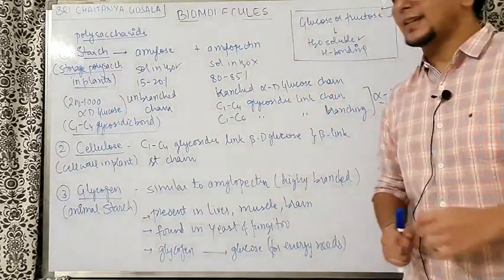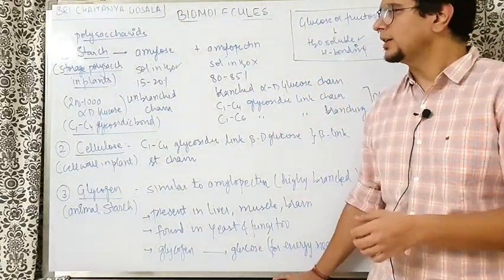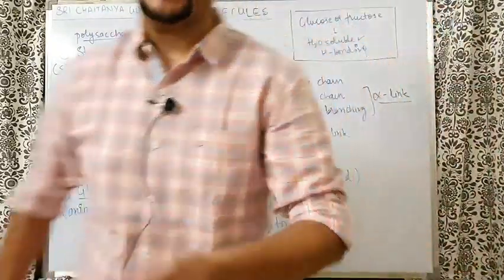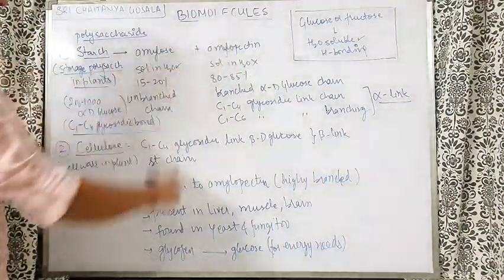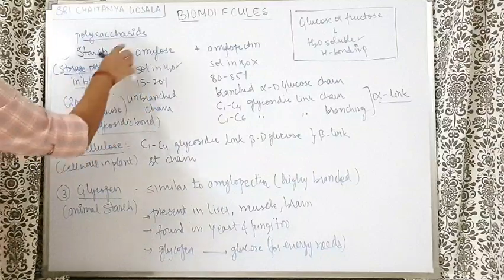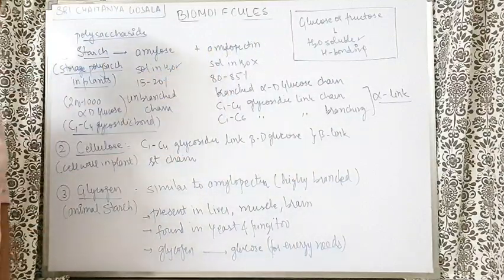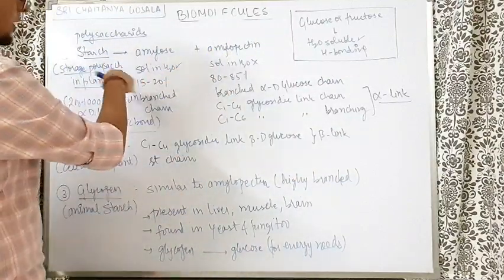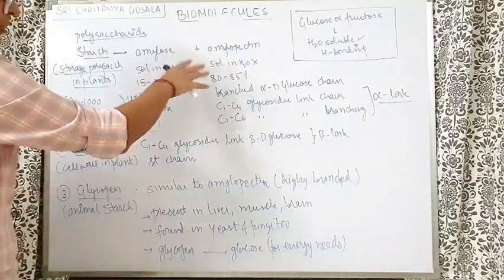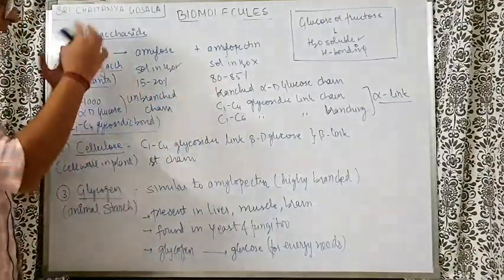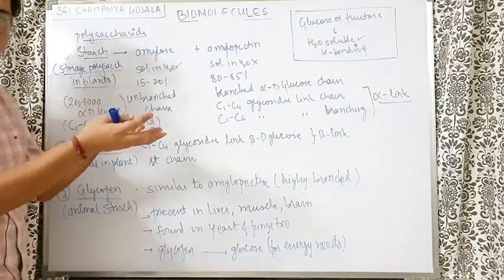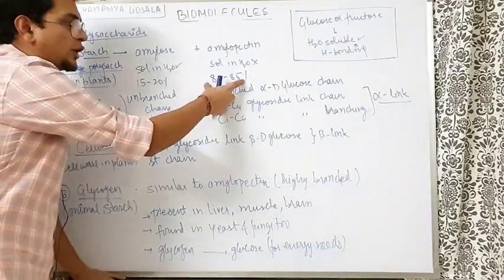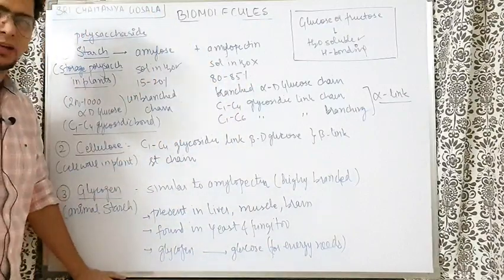Now talking about polysaccharides, it's a very factual kind of a topic, very easy. You just have to remember a few facts. Starch contains two parts, amylose and amylopectin. 15 to 20% of the starch is amylose, 80-85% is amylopectin. Amylose is soluble in water. Amylopectin is water insoluble. So if they ask you whether starch is water soluble or insoluble, you will say starch is very less soluble in water. Why? Because the majority of the portion of the starch is insoluble in water.